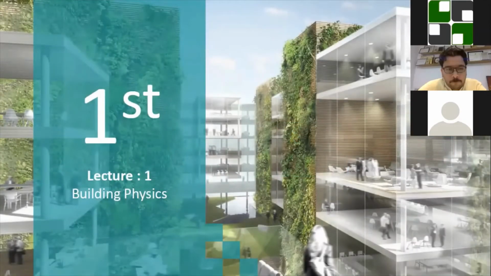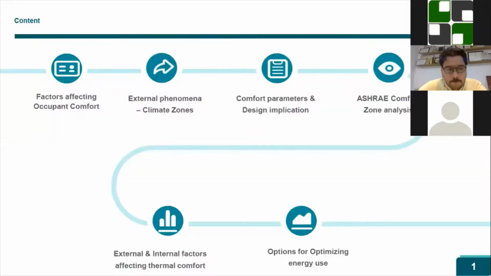Moving on to the first session, which is building physics. In building physics, we will look at the performance of the building in terms of thermal comfort, and the factors affecting the occupant. Majorly we will discuss the external and internal factors. External means the temperature and relative humidity of the outside climate zones. For example, in the Indian situation, there are hot and dry, temperate, cold, and warm and humid zones.